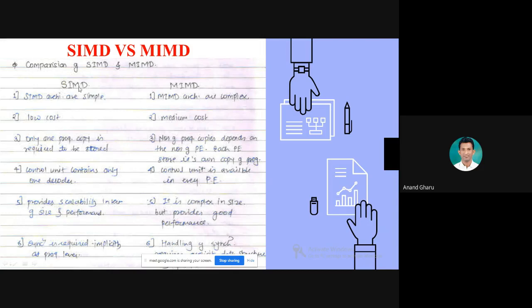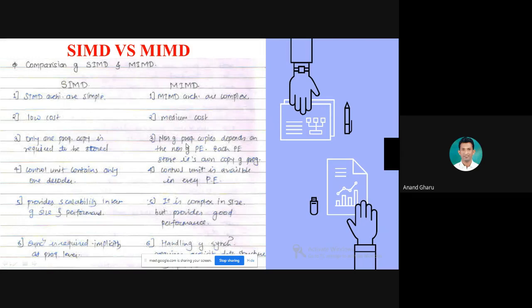In SIMD there is no separate control unit. There is a single control unit for all processing elements. But in MIMD there is a separate control unit for each processing element. If you look at the diagram, you will understand. So in SIMD only one program copy is required to be stored, because there is only a single control unit.